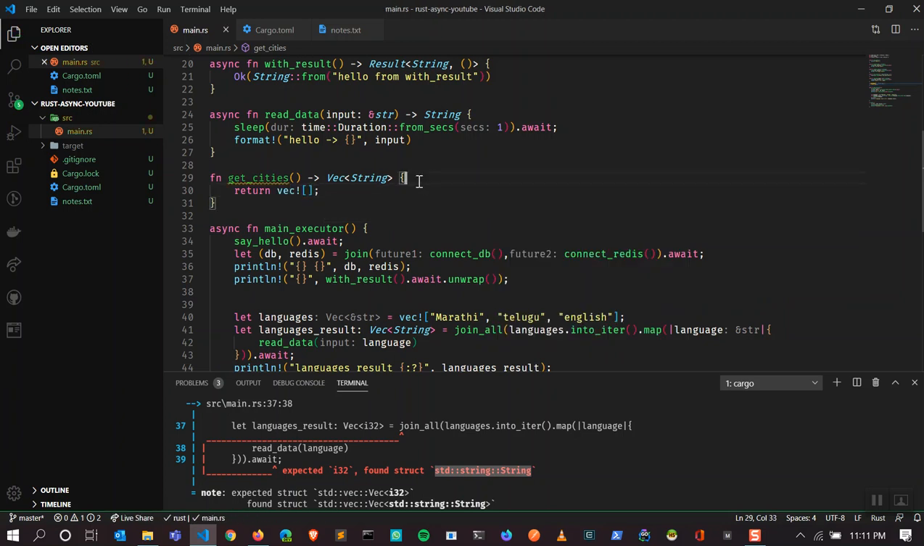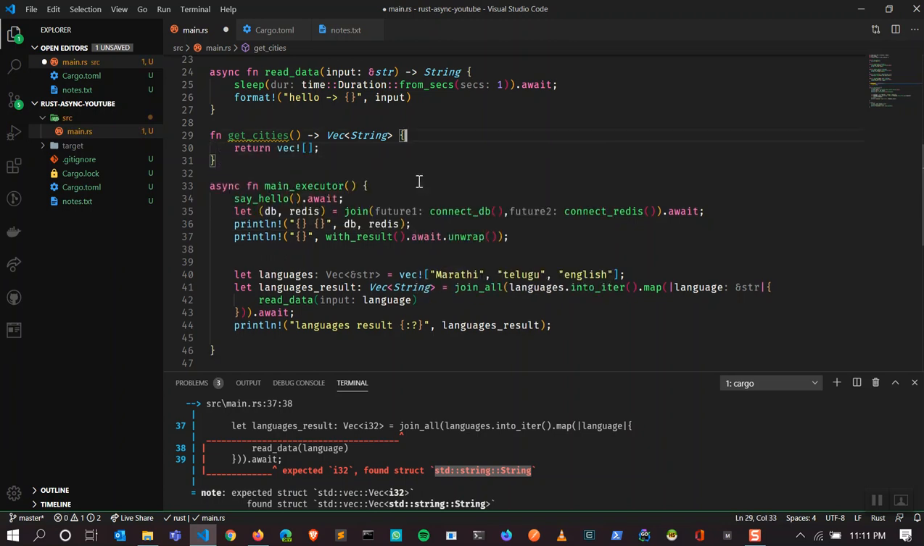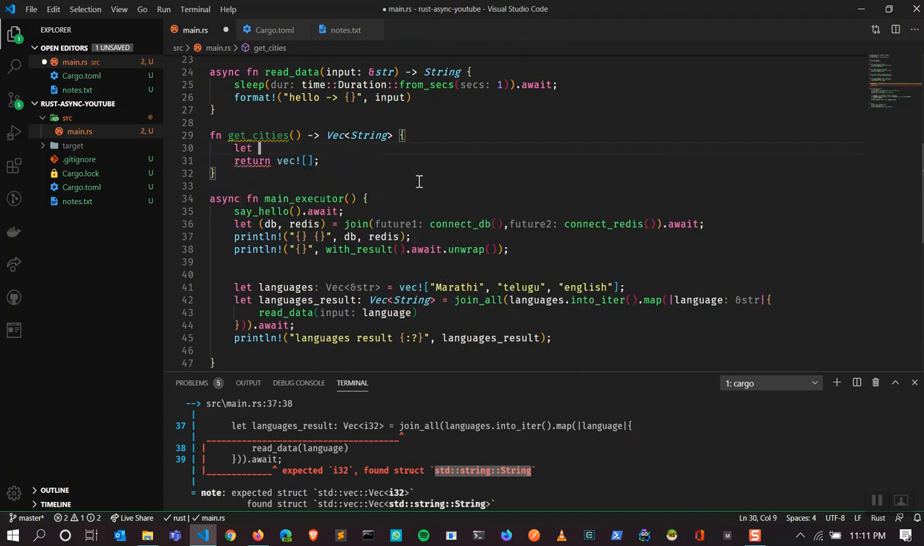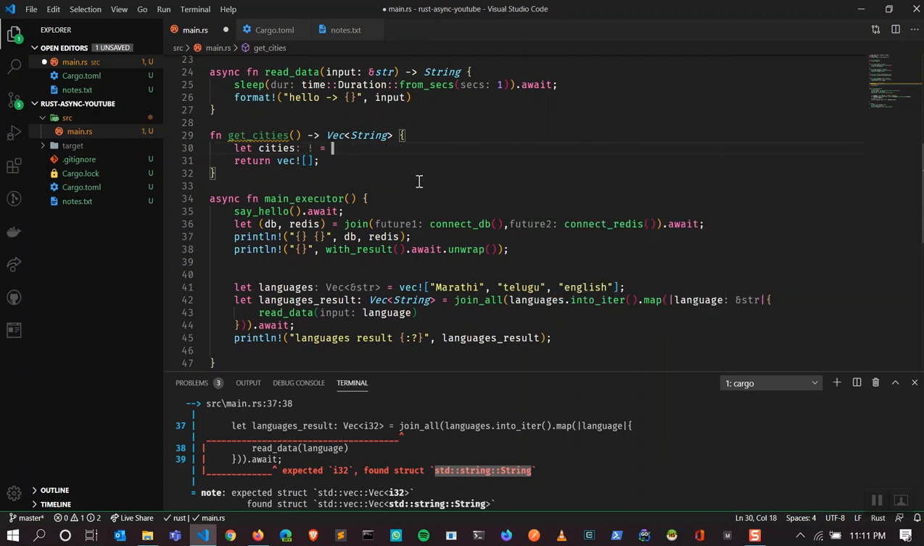What we're going to do here is write down the number of cities that I've been to, and let's see how it goes. Let's say let cities I have been. I've been to multiple cities in India.